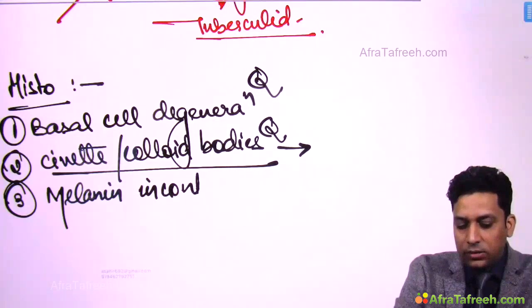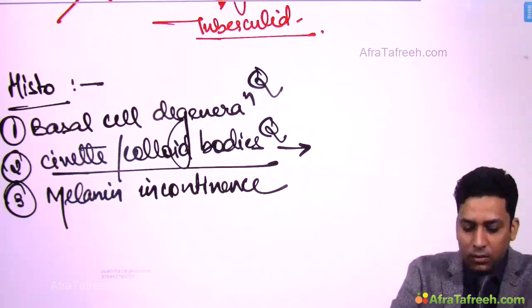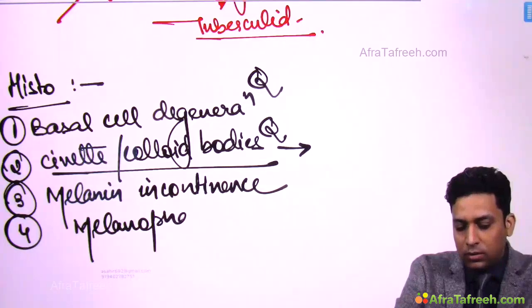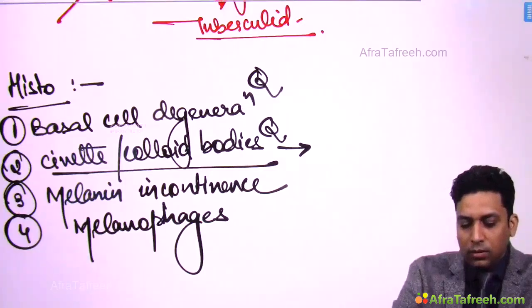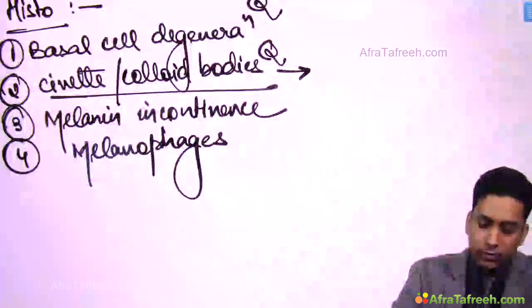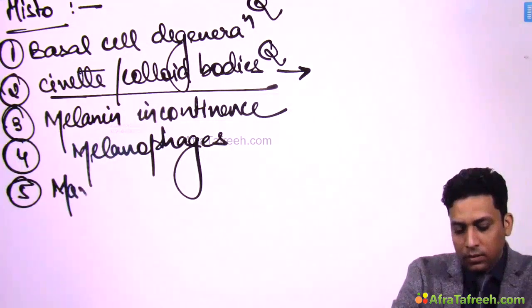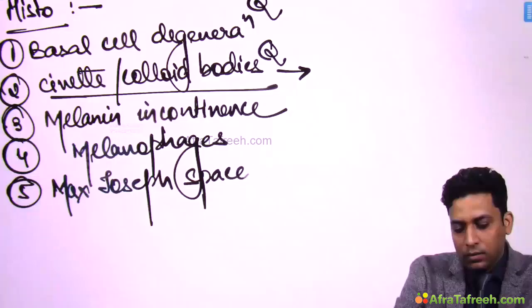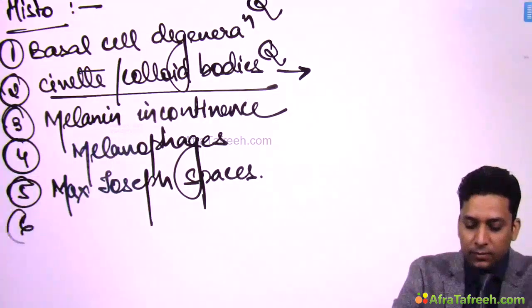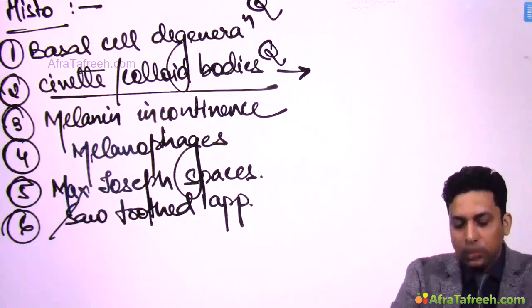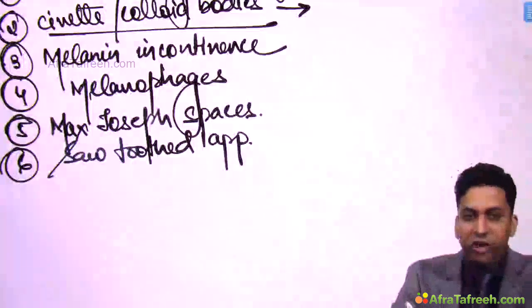Melanin incontinence, melanophages, Max Joseph spaces, saw-toothed appearance. Just now I will explain what these are.